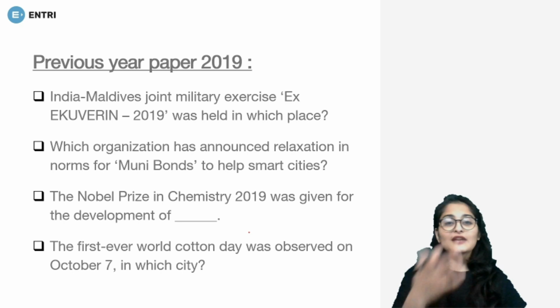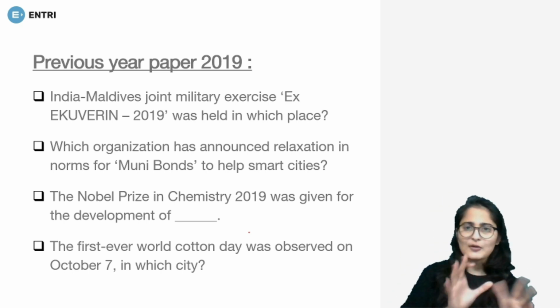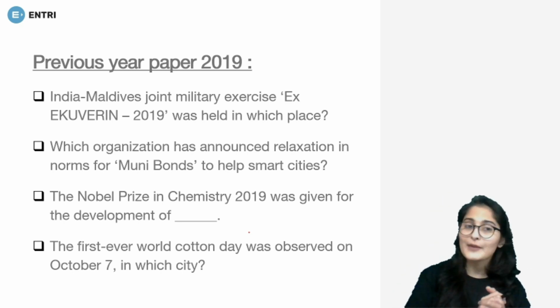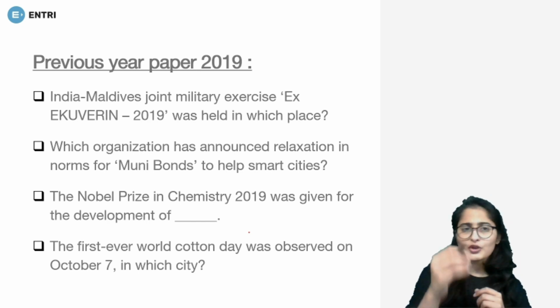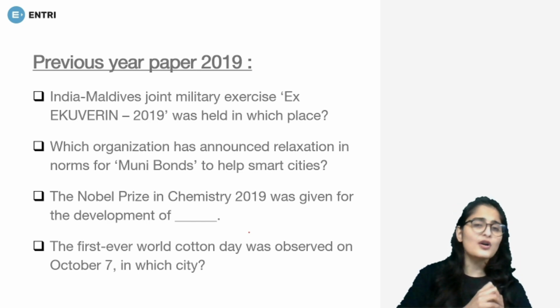Then I'll be giving you a hint. So I believe that you have got an idea about what to look for in news events for your RBI Grade B examination. Now I'll be giving you a hint about all the questions that are quite possible.